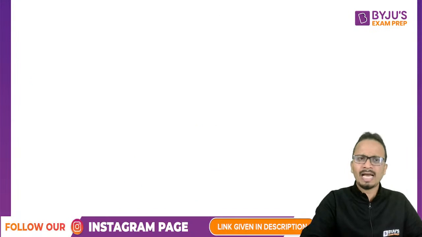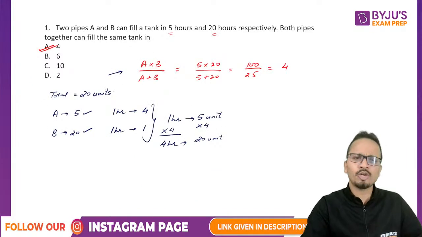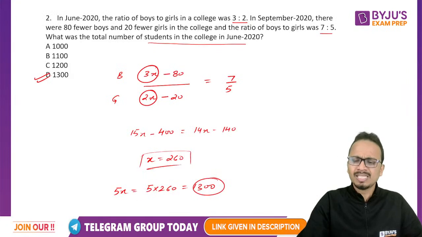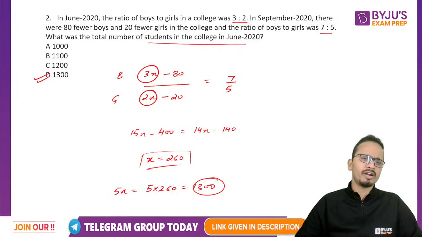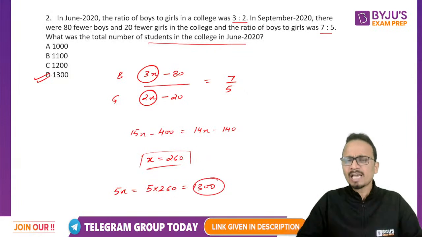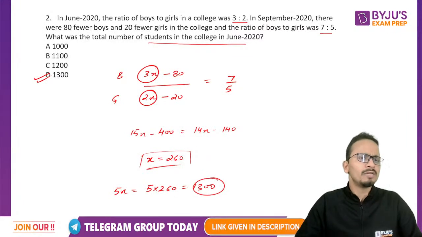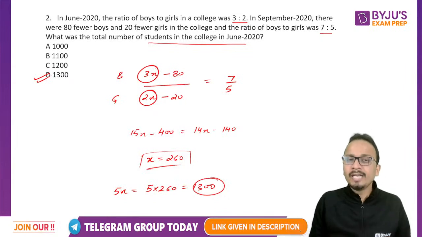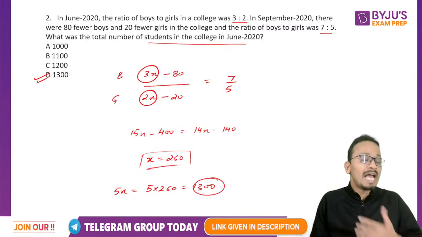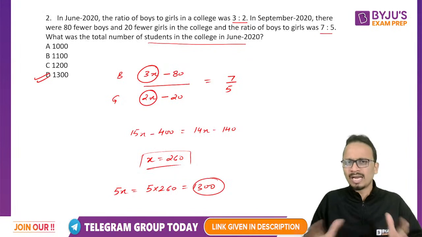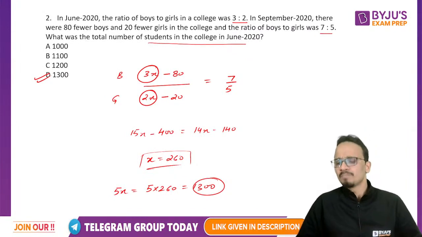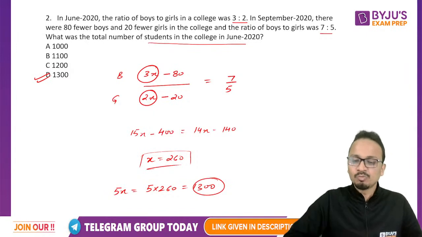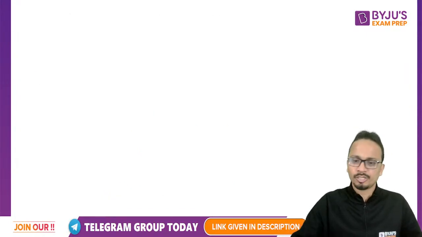So question number one, as we have seen, was a direct question on time and work, and question number two was an easy application of ratios. Such types of questions should be taken in round one. Remember not to get into questions whose language is a little difficult, where you don't understand anything and believe the question will be lengthy. Fine, now let's move ahead and look at the third question.